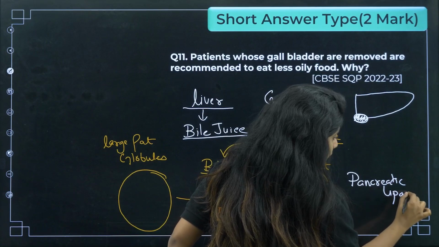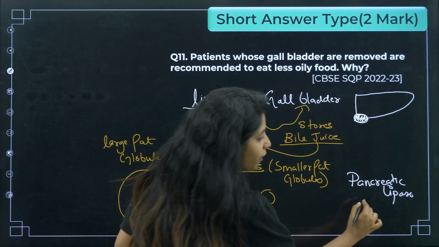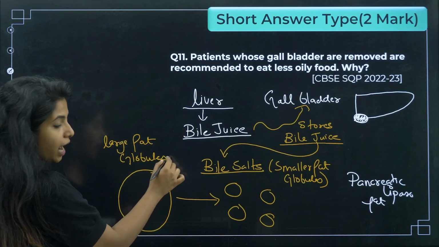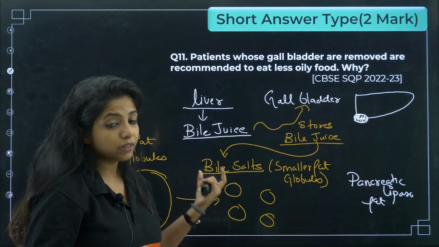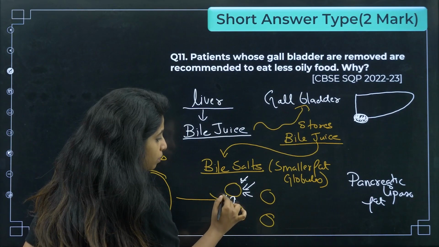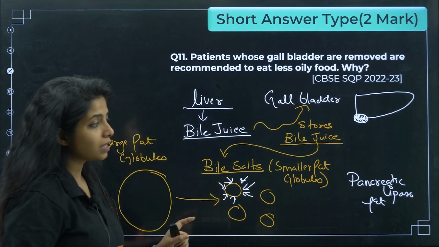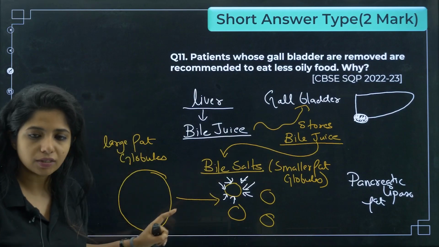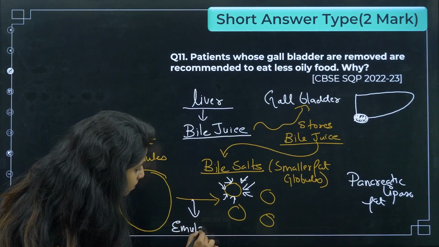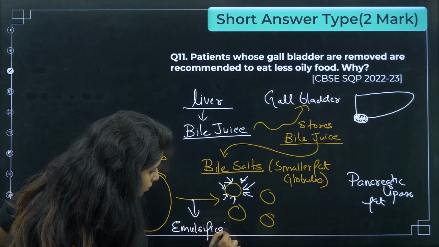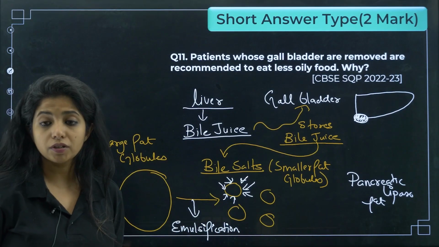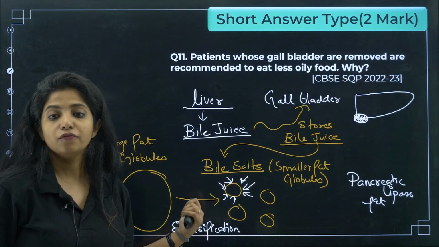When pancreatic lipase has to break down the fat, if it sees large globules, it will be very difficult for it to act efficiently. But if I am already breaking things down and it has to act on smaller fat globules, it becomes very easy. So for making things easy for the pancreatic lipase, you are doing this. What do you call this process? You call this process emulsification.